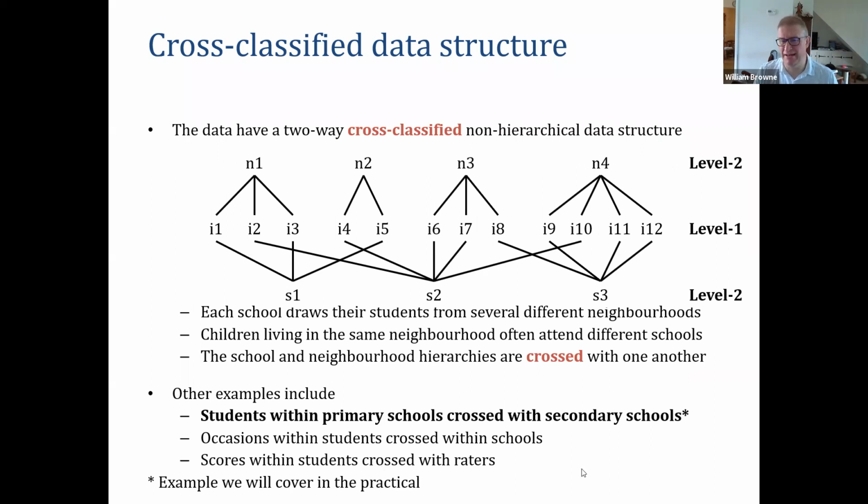We've got lots of education examples here. We may have scores being derived on students. This is a bit more like something like Strictly Come Dancing, where we had raters. Raters are giving those scores, so you're being examined by a rater. It could be a marker actually, if you think about it. Different raters mark different papers and different students take different papers. So there'll be crossing going on there. There are lots of examples, and these are just a few. We will see in part 3 of these lectures that you can have examples in different disciplines as well.